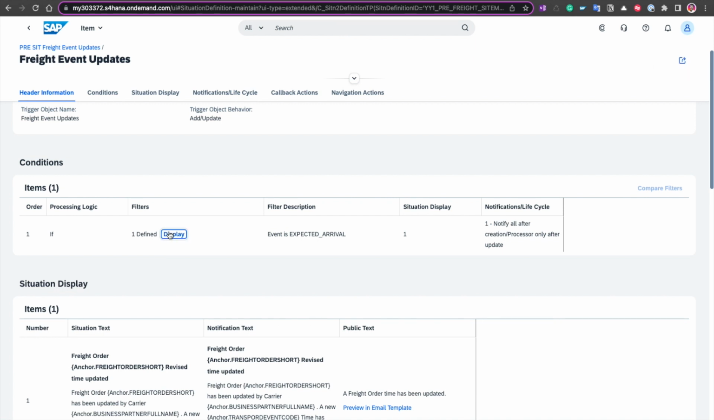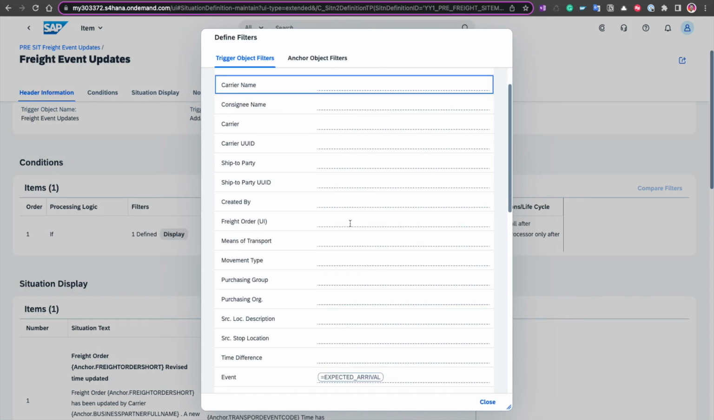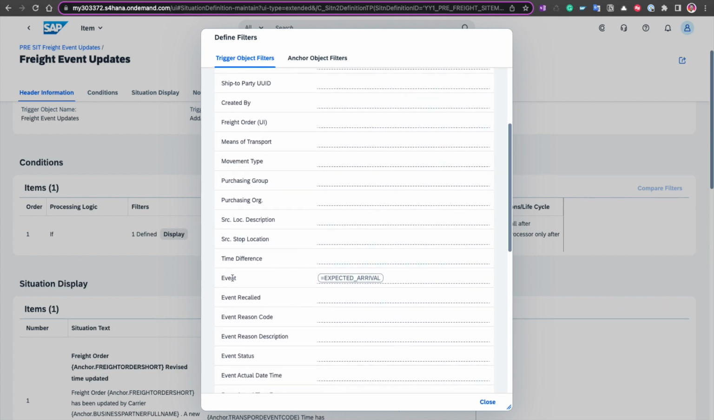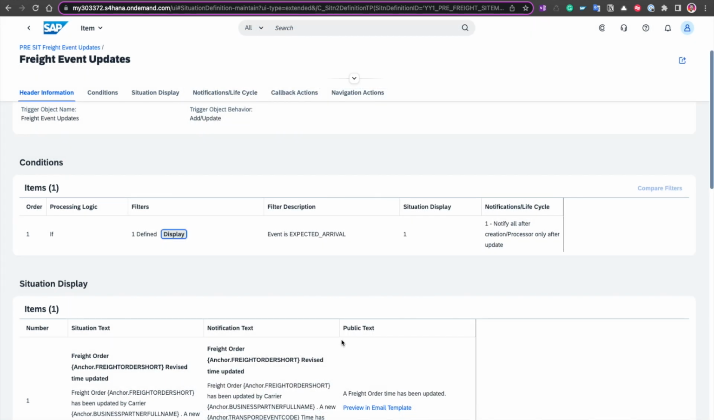So let's look at what that condition is. And as you can see here, for the trigger object, what we've done is said that if the event is expected arrival, so if it looks at the CDS and finds an event with that particular code, it's going to trigger a situation. And that's the only field that we've put in here. You could also use additional conditions, and then they would be processed in an if-else sequence.